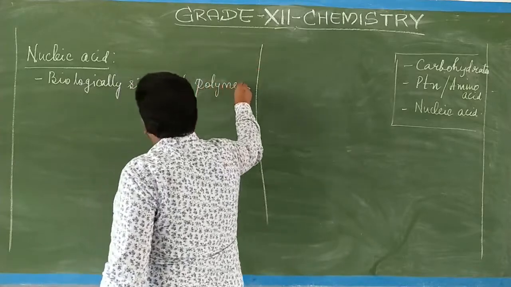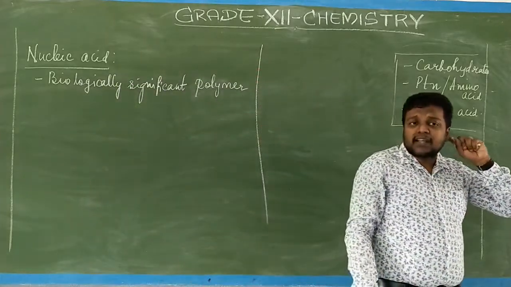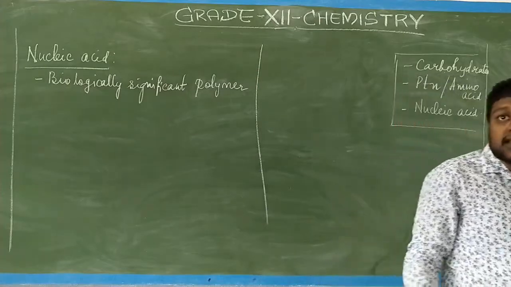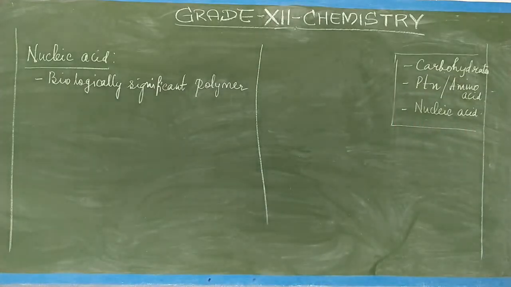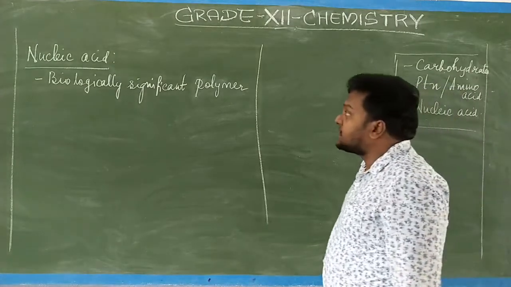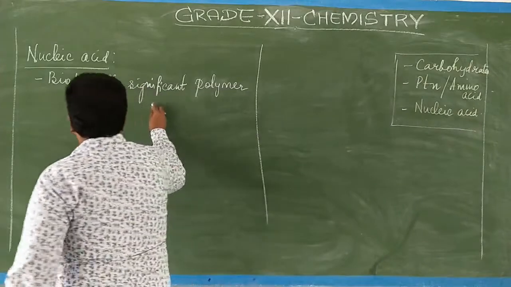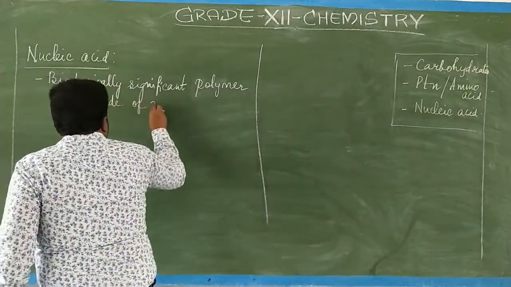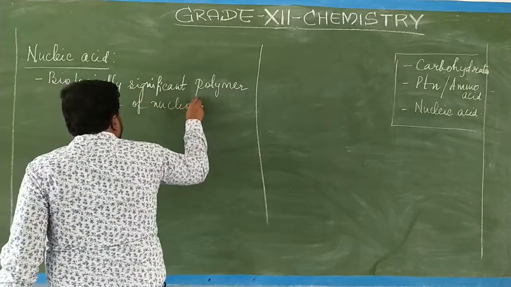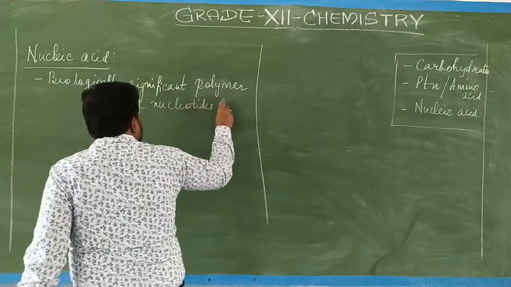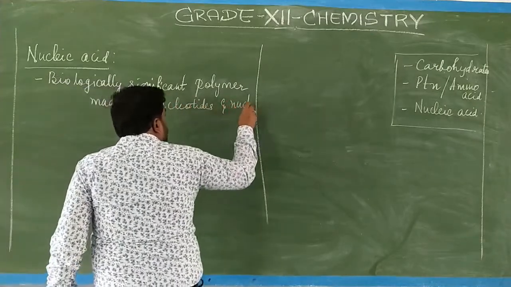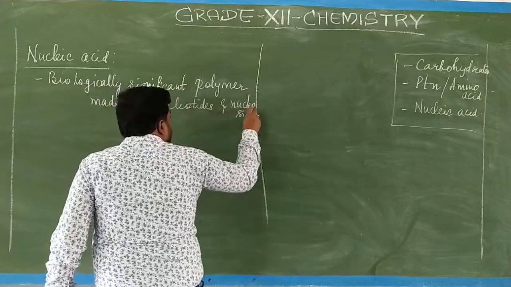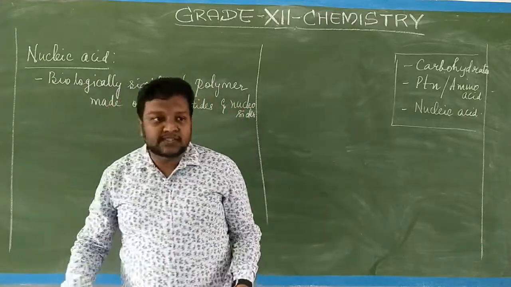Why are we calling it biologically significant? We are calling it biologically significant because it plays a very important role for the survival and existence of the living organisms. So therefore it is called a biologically significant polymer made up of nucleotides and nucleosides.